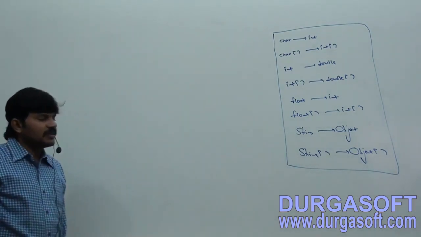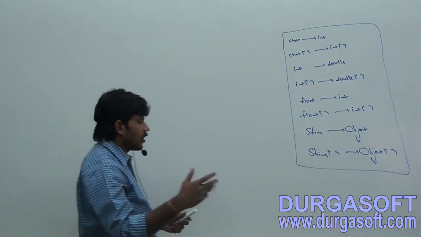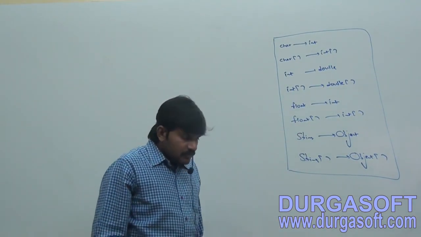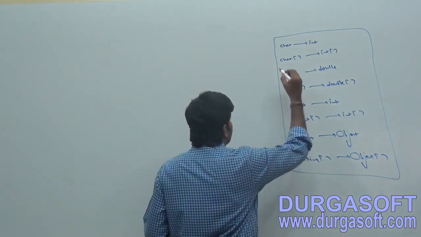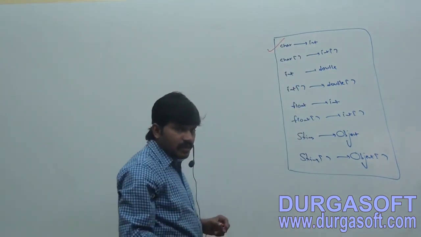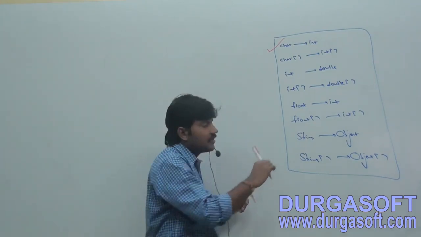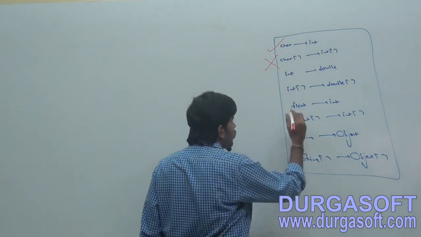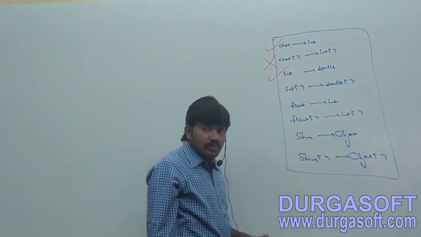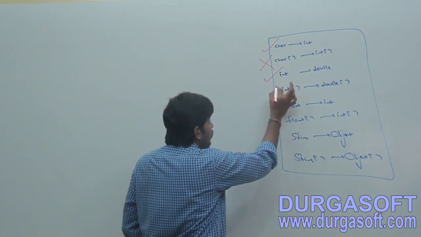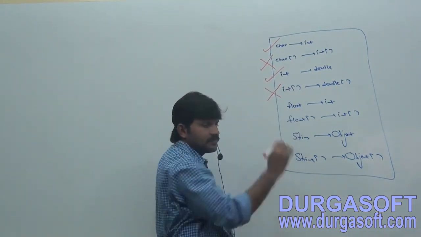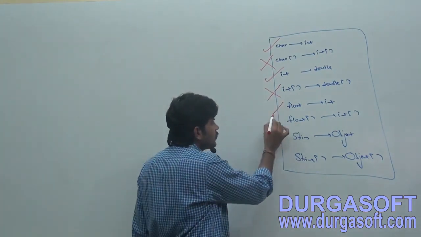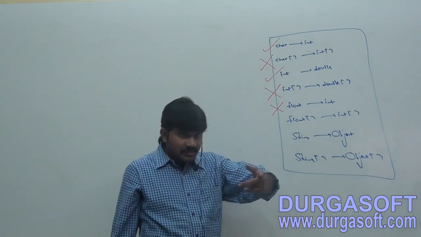Sir, can you tell among these which promotions will be performed automatically, which are valid and which are invalid? First one, valid or not? Char to int acceptable. Char array to int array, valid or invalid? Invalid, because we just covered it. Int to double, valid. Int array to double array, invalid. Float to int, valid or invalid? Invalid.